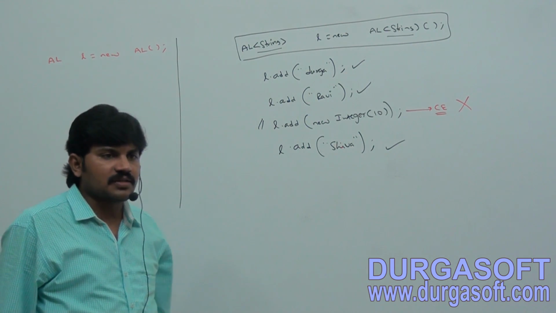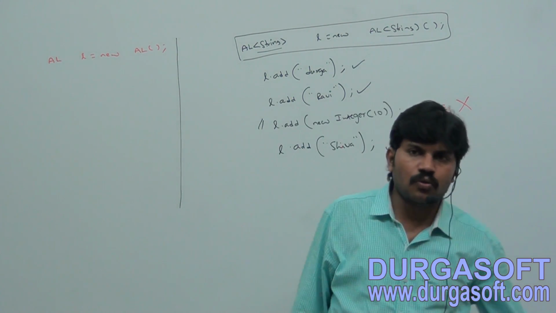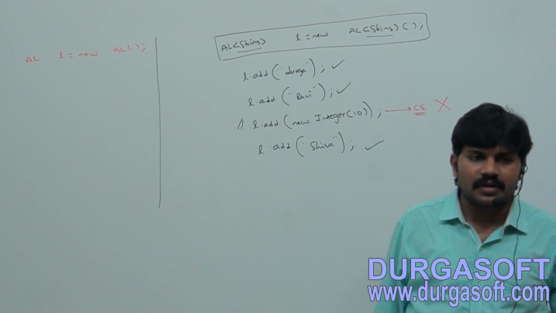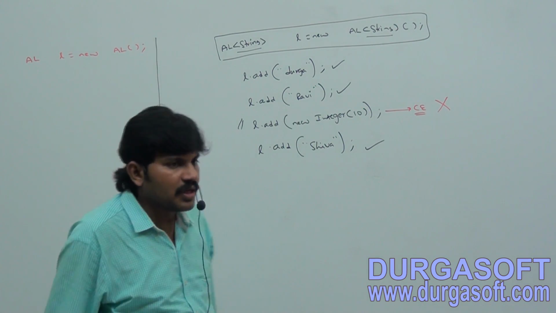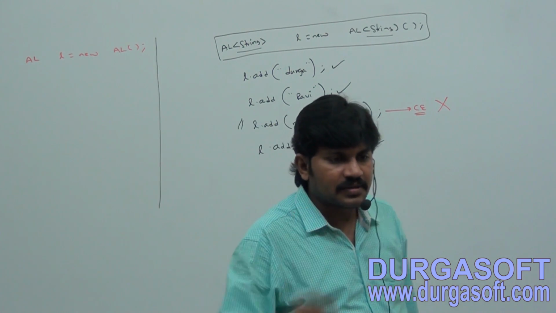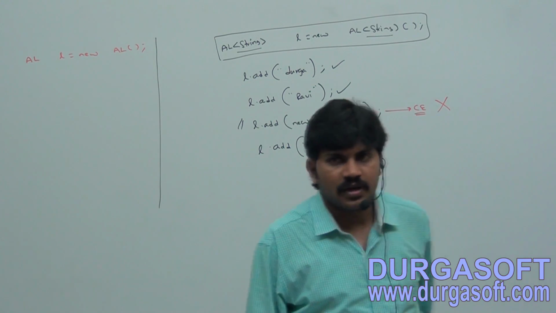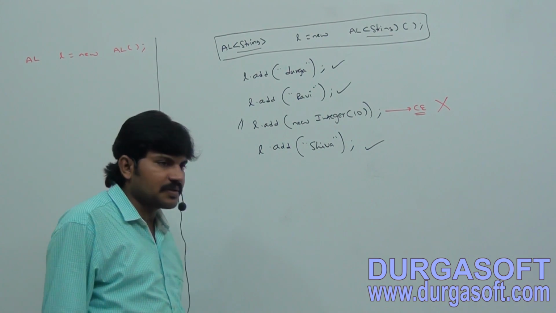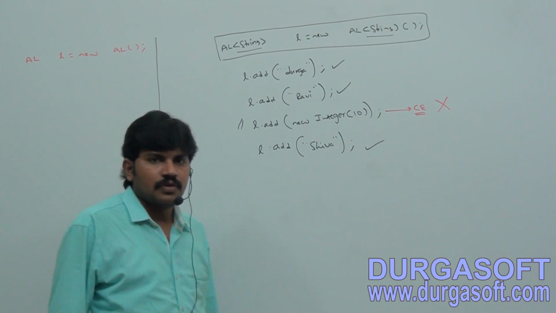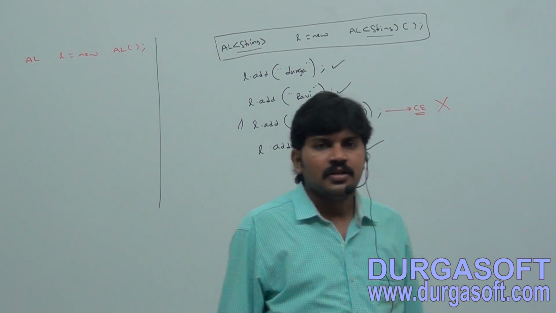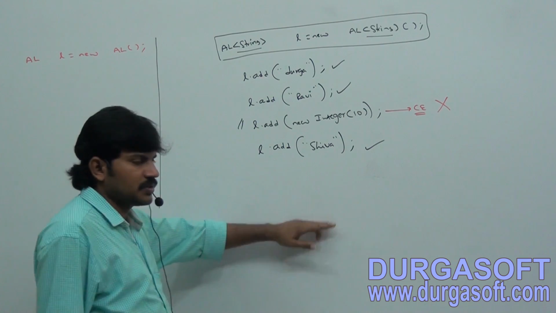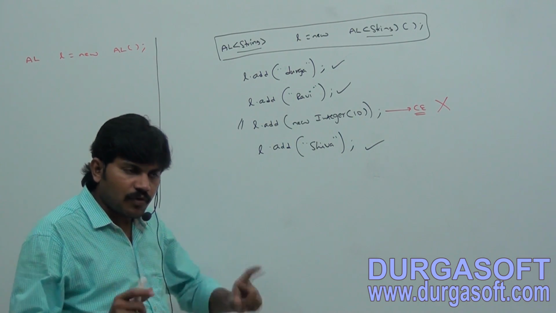For example, to hold only string type of objects, we can create a generic version of the ArrayList object as follows.